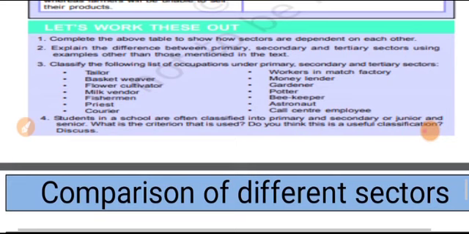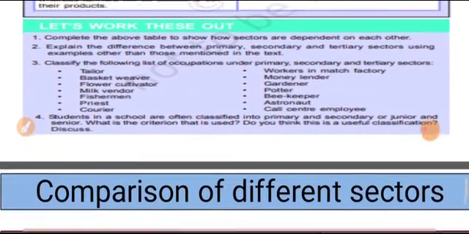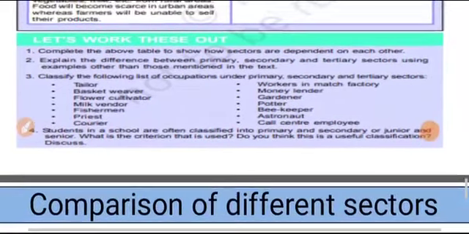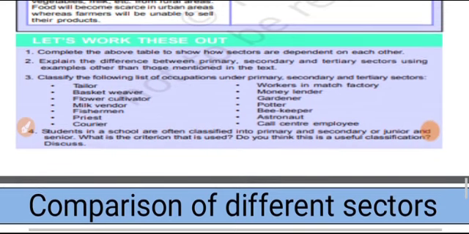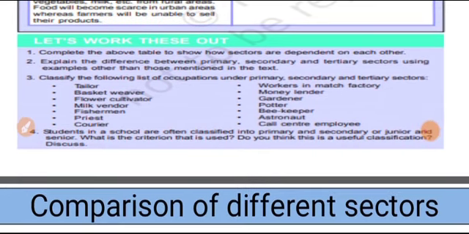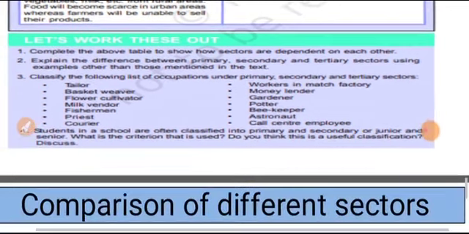The second question given here is to classify the following list of occupations under primary, secondary and tertiary sector. The list is given: tailor, basket weaving, flower cultivator, milk vendor, fisherman, priest, courier, worker in match factory, money lender, gardener, porter, beekeeper, astronaut and call centers. Let us categorize this.